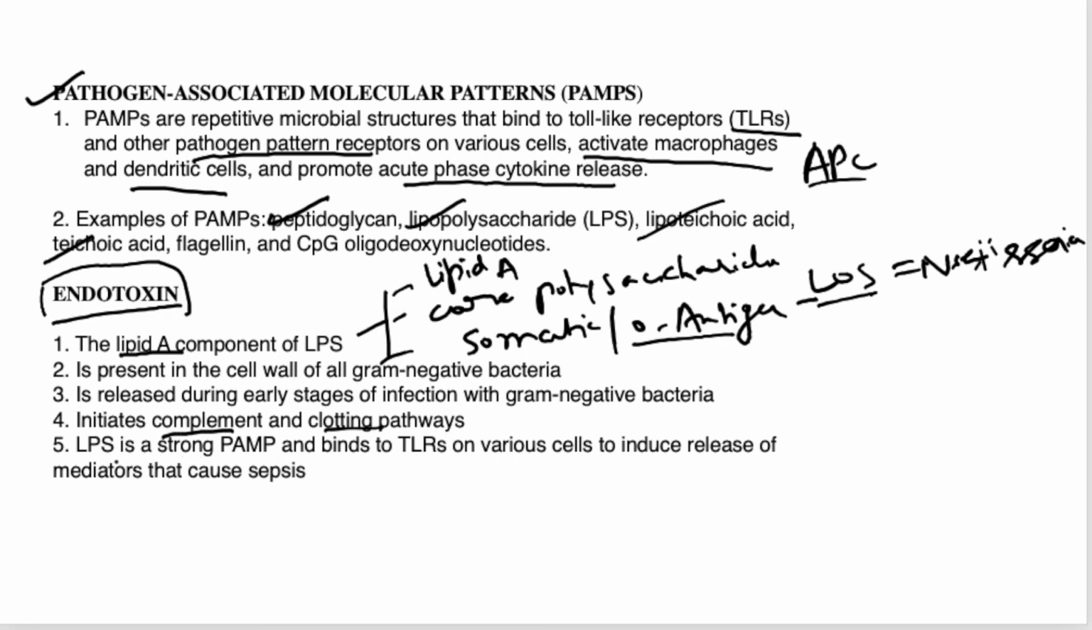We will see LPS is a strong PAMP. Right now we saw pathogen associated molecular patterns, and it binds to toll-like receptors on various cells like macrophages and dendritic cells and induces the release of mediators which cause sepsis. LPS is a strong pathogen associated molecular pattern.